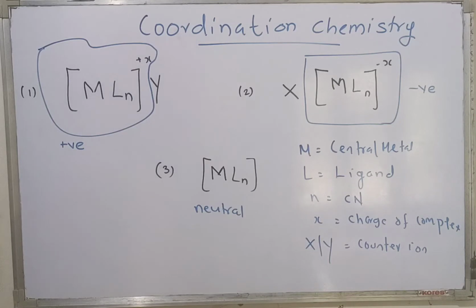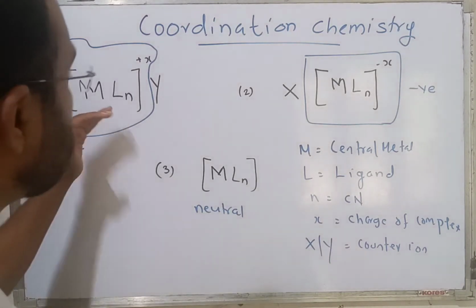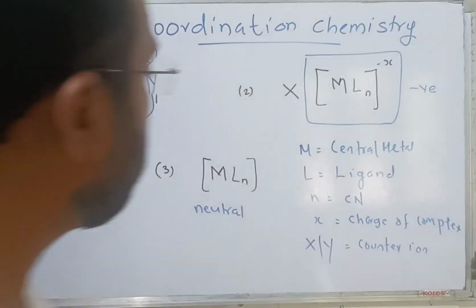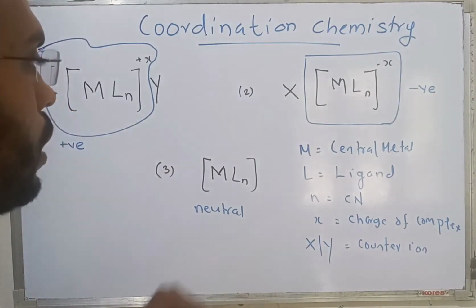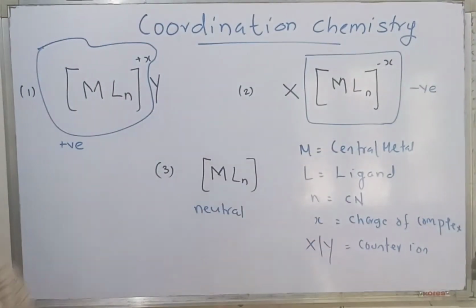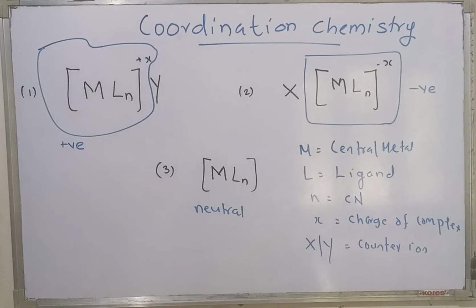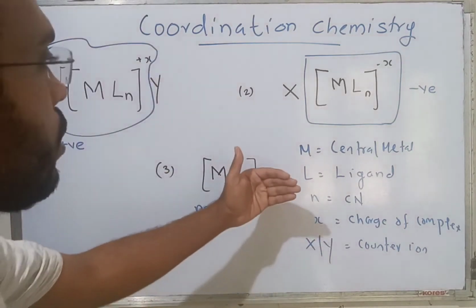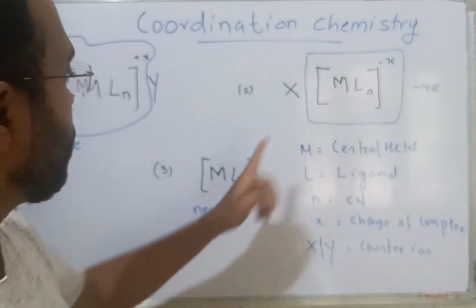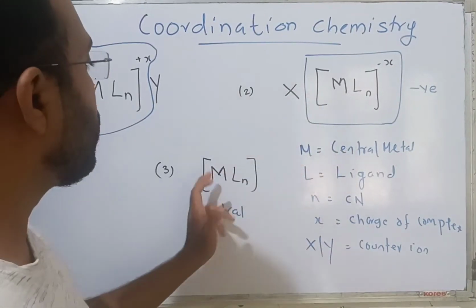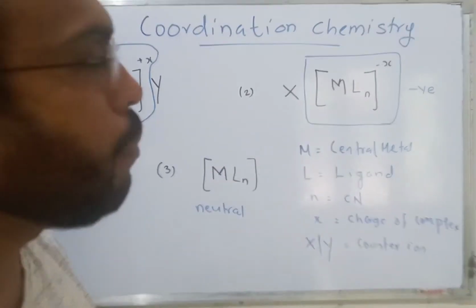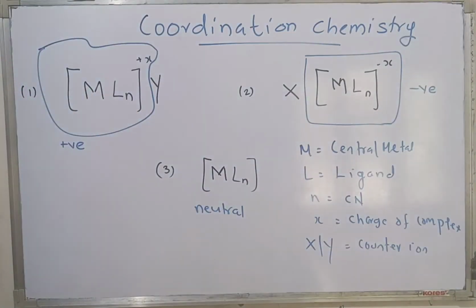Whatever the coordination compound is taken, whether it is positive, negative, or neutral, these constituents are there. First one, M. All these have M. M is called the central metal ion or metal atom. It can be a metal ion or metal atom.